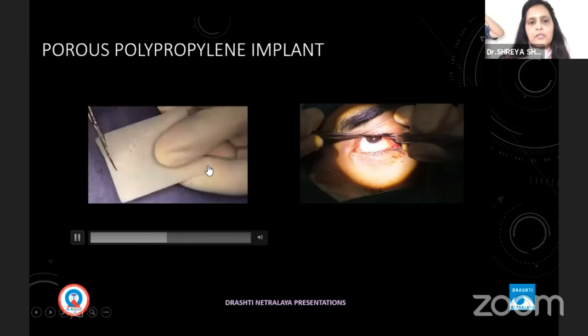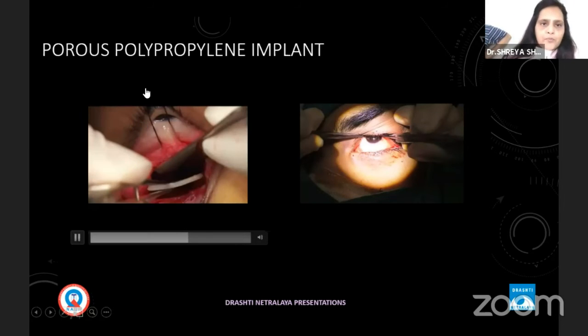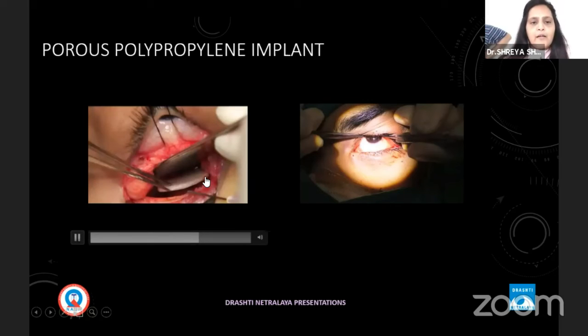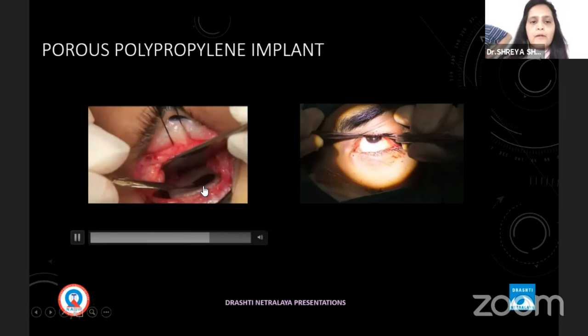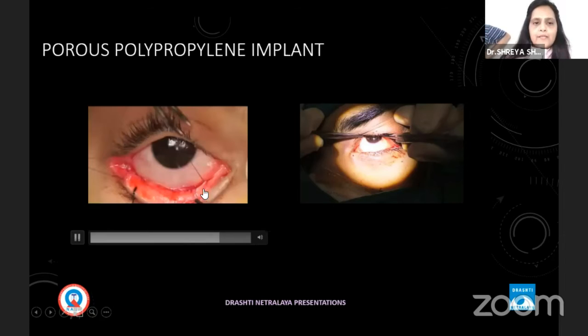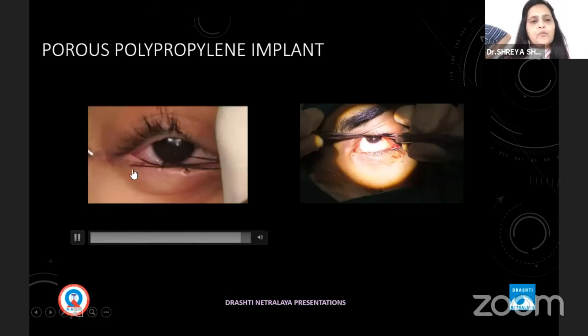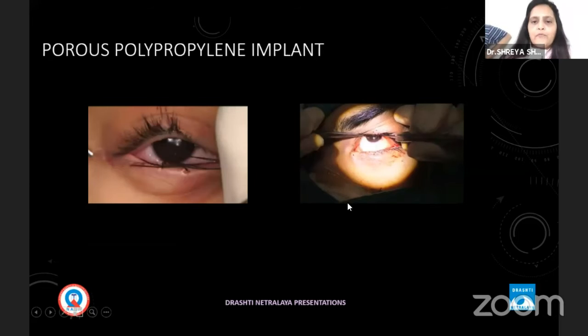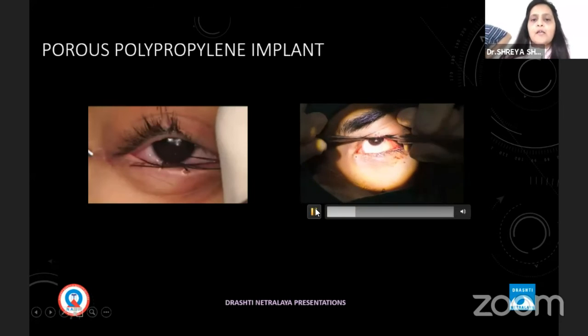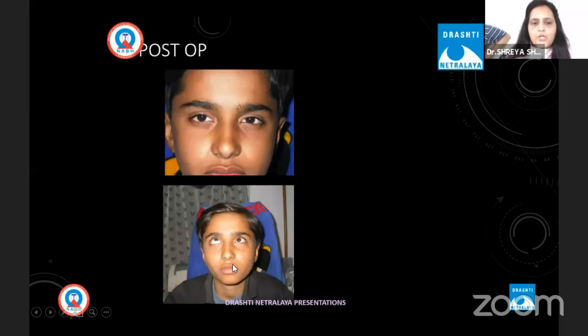Take out all the tissues from the antrum. We implanted a porous polypropylene implant, attached it with cyanoacrylate glue, and placed it. Then again we suture the periosteum, the transconjunctival route, and then the canthotomy. And don't forget to do a forced duction test at the end of the surgery.